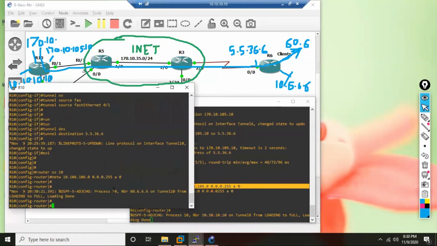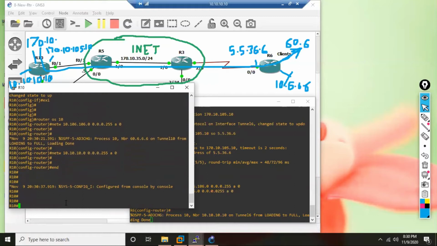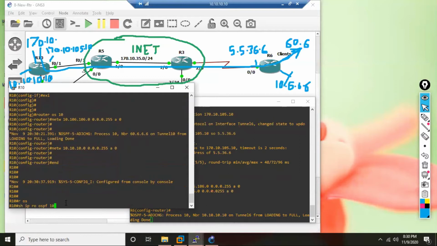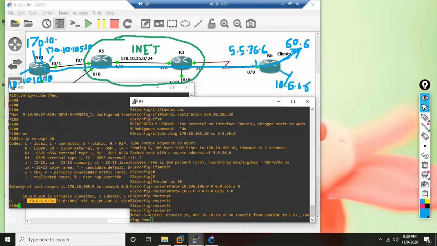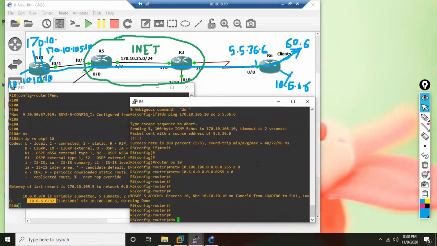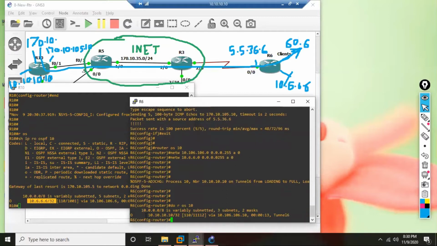Because this is same. See immediately neighborship. R10 and R6 are becoming OSPF neighbor. And then the network 10.10.10.0. Now if I do show IP route OSPF process 10, you see R10 is learning about R6 route, and R6 also will learn, do show IP route OSPF process 10. R6 is also learning about R10's.